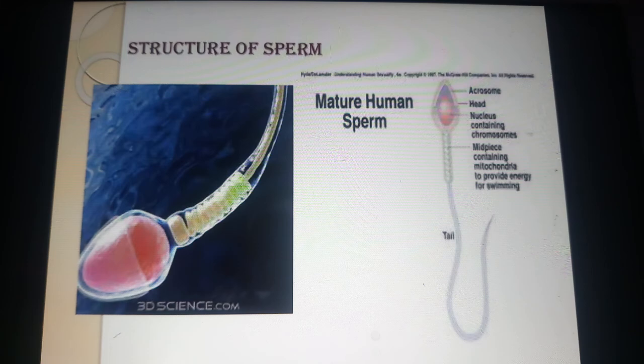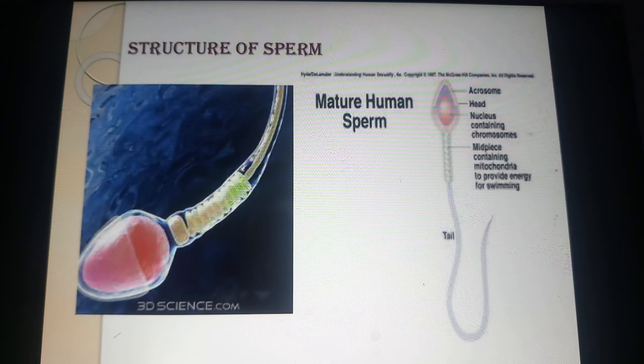The secretions of the epididymis, vas deferens, seminal vesicle, and prostate gland are all essential for the maturation and motility of the sperms. Now the seminal plasma along with the sperms constitutes the semen.